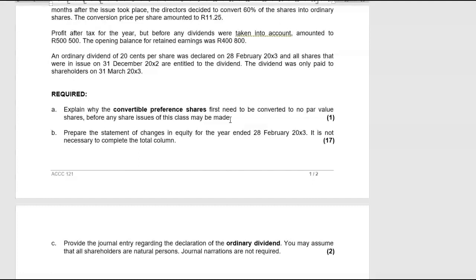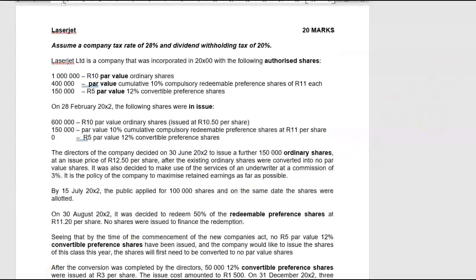And then we have to prepare the statement of changes in equity for the year ended 28 February 23. It is not necessary to complete the total column and provide a journal entry for the declaration of the ordinary dividend. Okay, so let's then start. We've already done A, so B starts with the statement of changes in equity. For every equity type of item, you're going to open up your own column. The first one would be your ordinary shares.